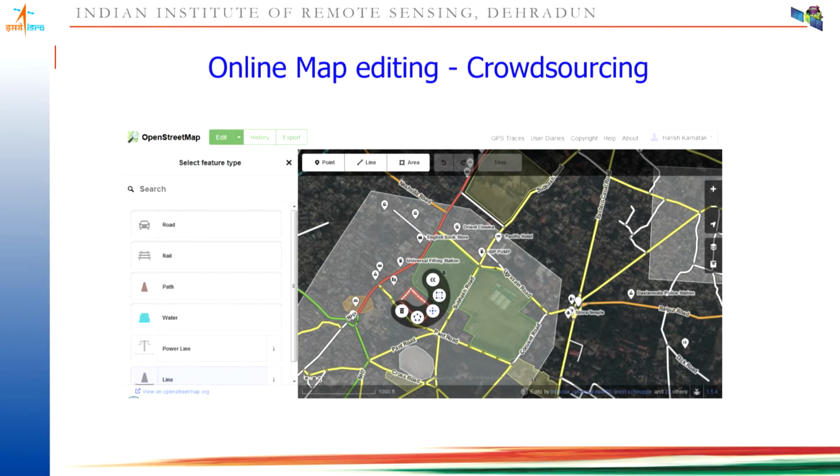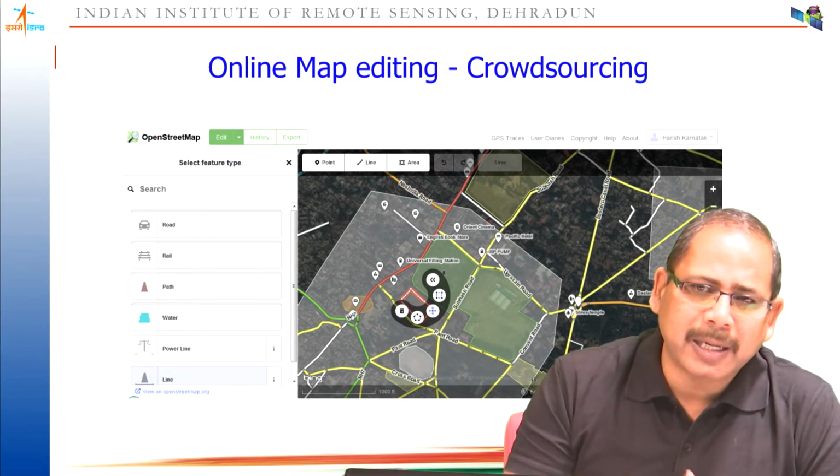Then this is a typical example. If you work on online mapping and editing using the crowdsourcing concept, this screen capture I have taken from OpenStreetMap. On this website, if you are involved in the mapping activities, satellite imageries or aerial photographs are available as background layers. Then you can very easily detect, visually, the locations or objects on the ground. Then you can start digitizing these objects.